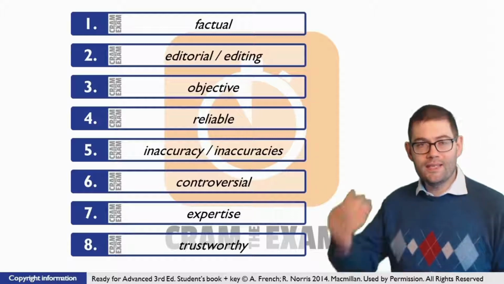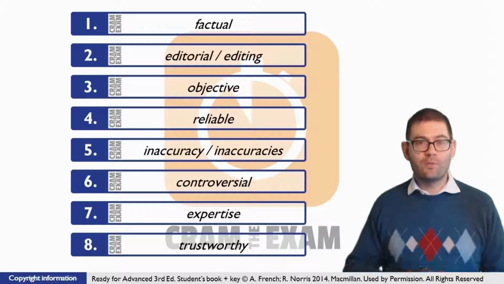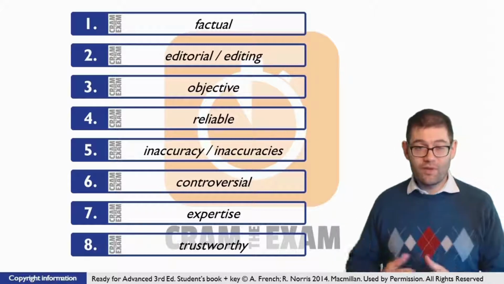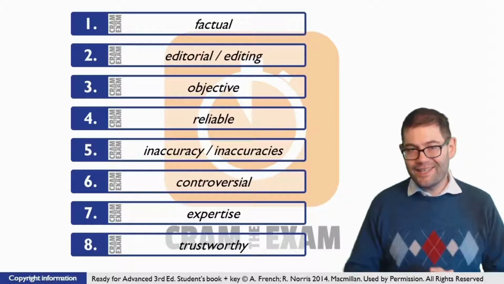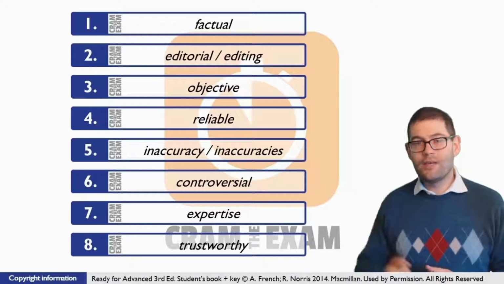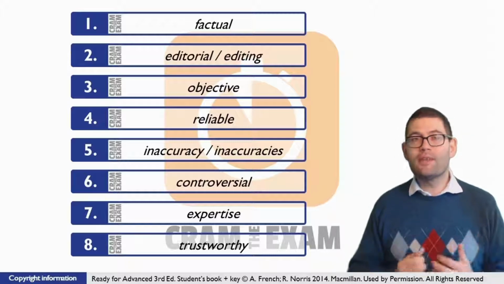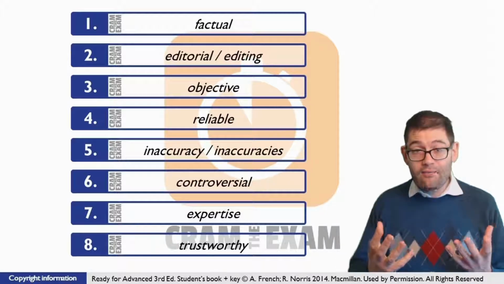For question 8, we've got another reporting verb structure. Believed to be entirely. Entirely is an adverb. We know that adverbs modify both adjectives and verbs. Does a verb make sense in this gap? Of course it doesn't, but an adjective does. But which adjective is the correct adjective? Trusting definitely is not the correct adjective. Trustworthy is.